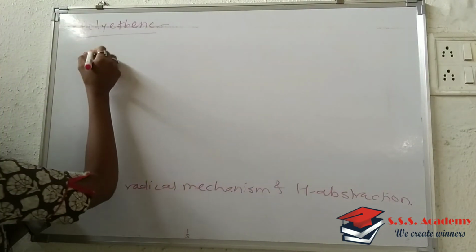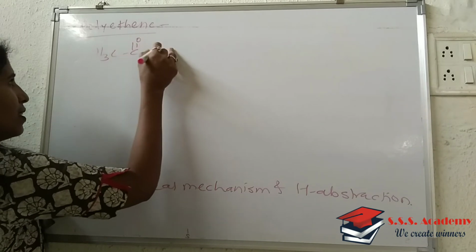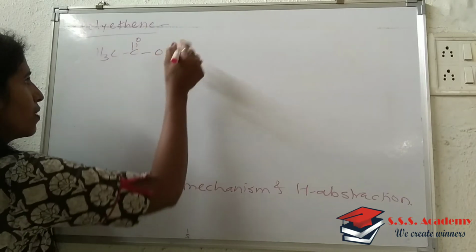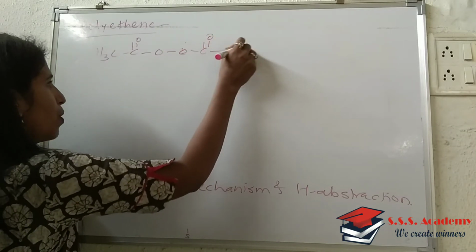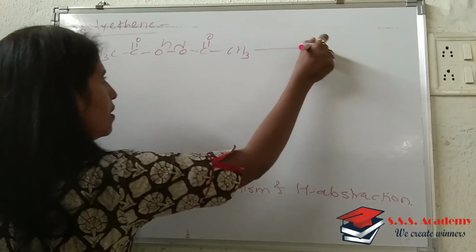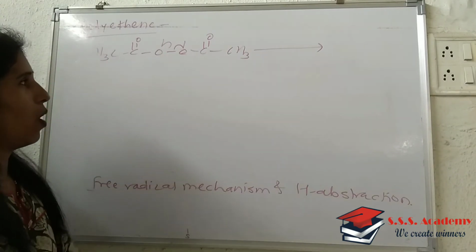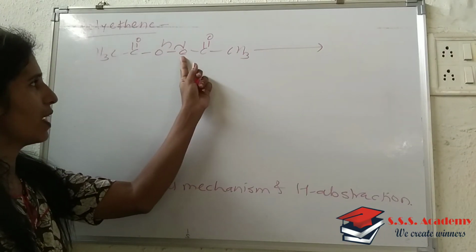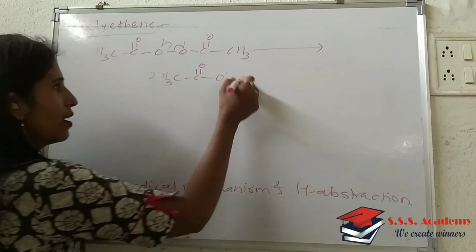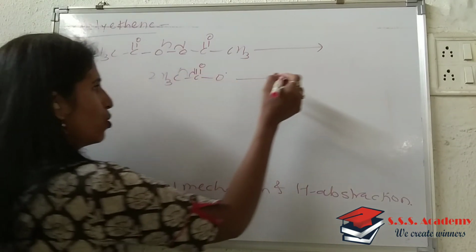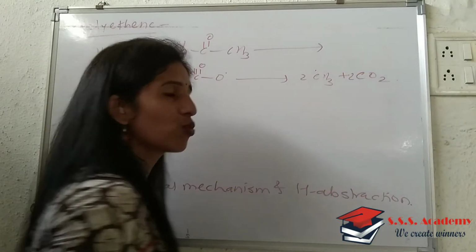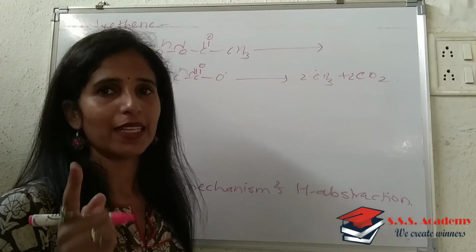Suppose I am going to take this, acetyl peroxide. Now this undergoes removal of the bond. One electron will go with this oxygen, one electron will go with the other, and therefore it results in the formation of two acetyl radicals. Again there is removal of CO2, and therefore it becomes 2 CH3 and 2 CO2. So it becomes two methyl radicals, that is the free radical.